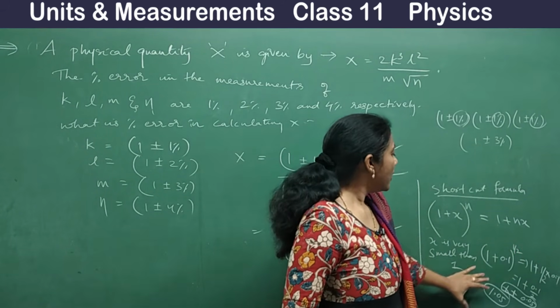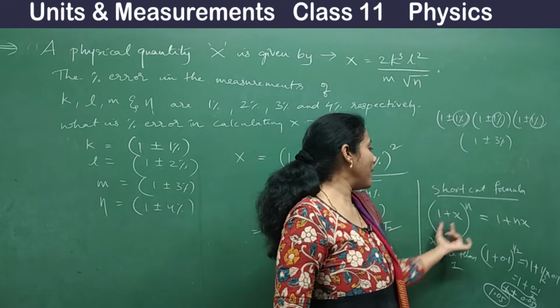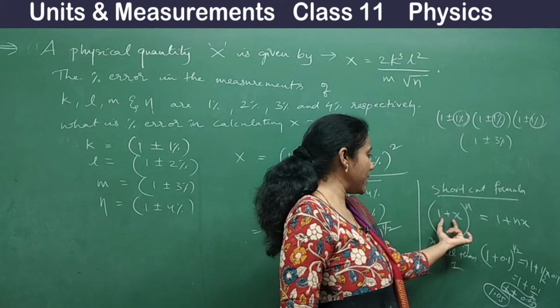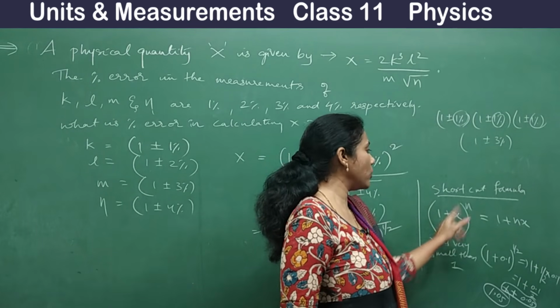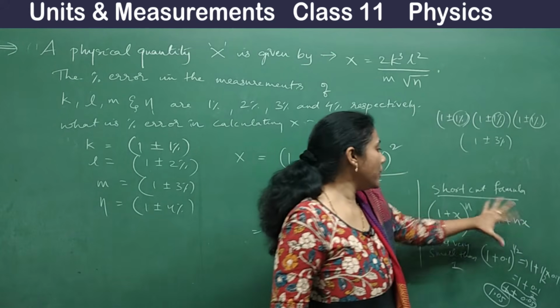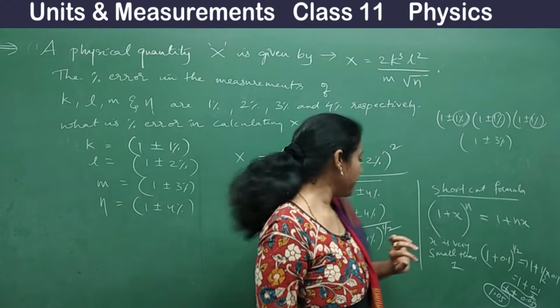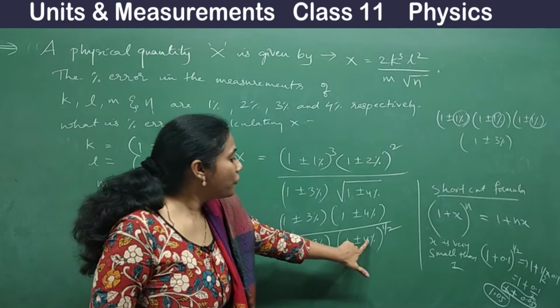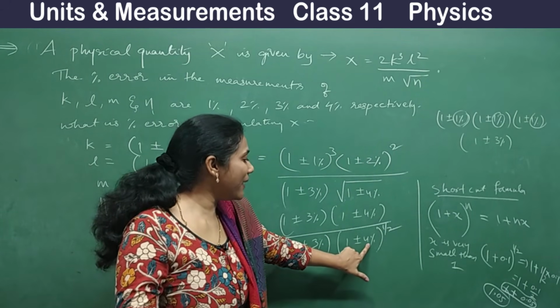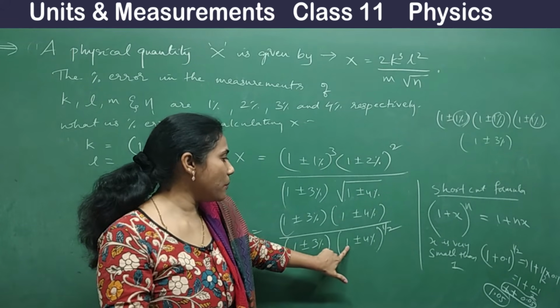So this is how your calculation becomes much easier when you have powers. If something is in this format, (1 + x) to the power n is equal to 1 + nx, this is a formula you can use, when x is very, very small. Now apply that here. 4% means 4 divided by 100, you will get some small number only. So your x value is much smaller than 1.